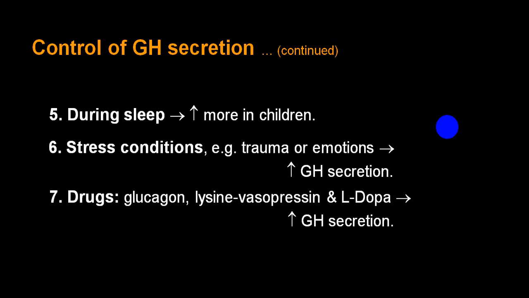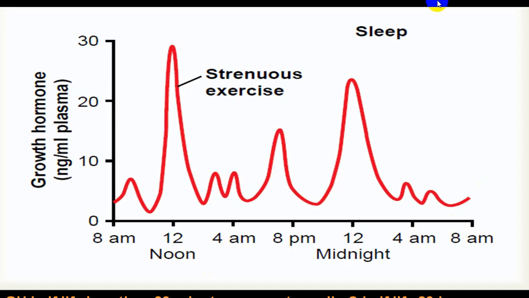Drugs like glucagon, vasopressin, L-DOPA will also increase the production of growth hormone. If the free fatty acid level is elevated, it will inhibit the production of growth hormone. And this is what happens during exercise as well as sleep. So you will have a spike of secretion during midnight, and during exercise you can have an increased production of growth hormone.